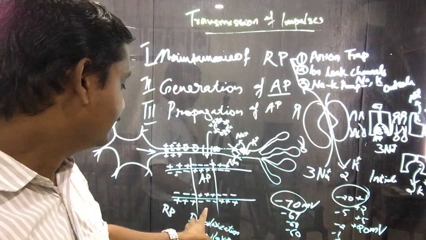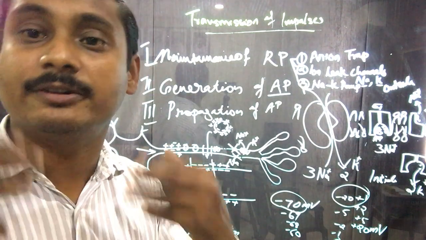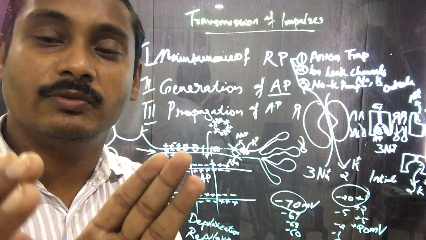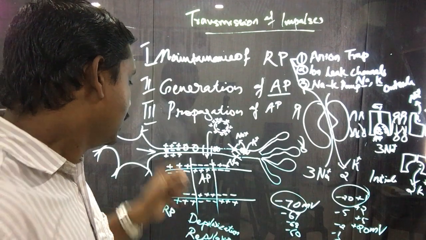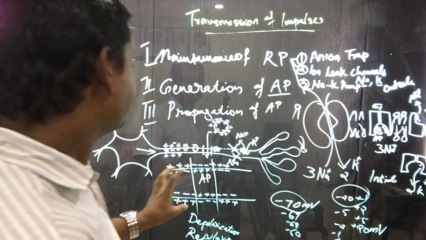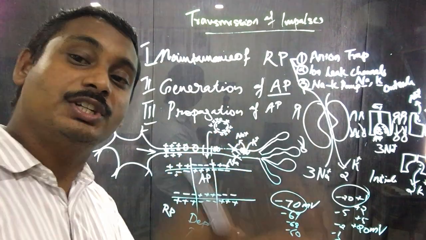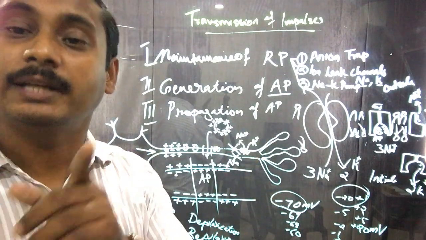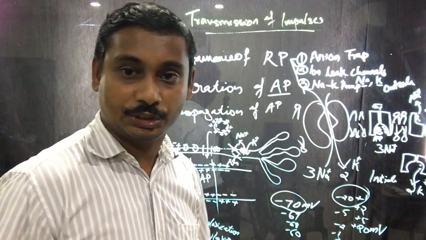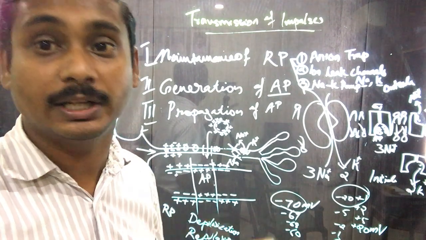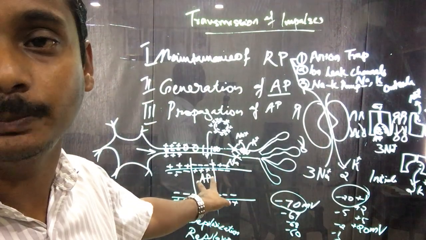So this is the depolarization, and this is very momentary. It occurs only for a very short period of time. Immediately, it moves back to its resting membrane potential, to its original position, outside positive and inside negative. This process is called repolarization. First depolarization, then repolarization. These two together make one complete action potential.